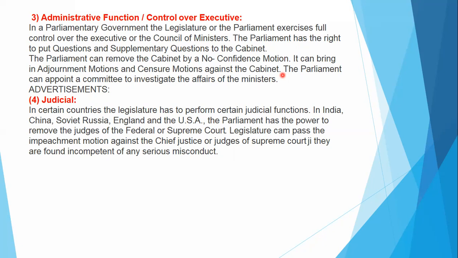So executive should be responsible towards the parliament. If ministers or prime ministers do not work according to the wish of public, wish of the parliament, according to direction given by the parliament, then it becomes failure, it becomes dissolved. So cabinet depends upon the legislature for its existence. It is said that the life and death of the executive lies in the hands of legislature. So this is called the administrative power or administrative function of the legislature.